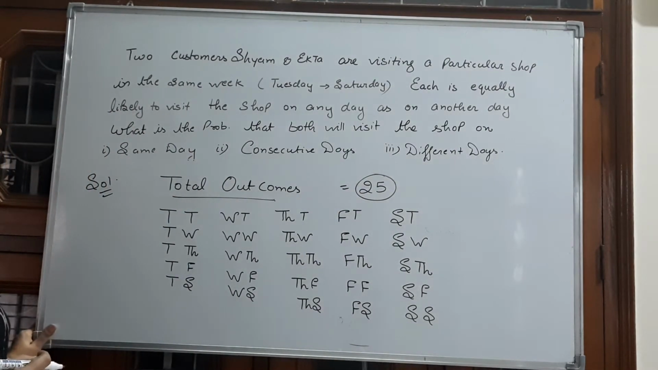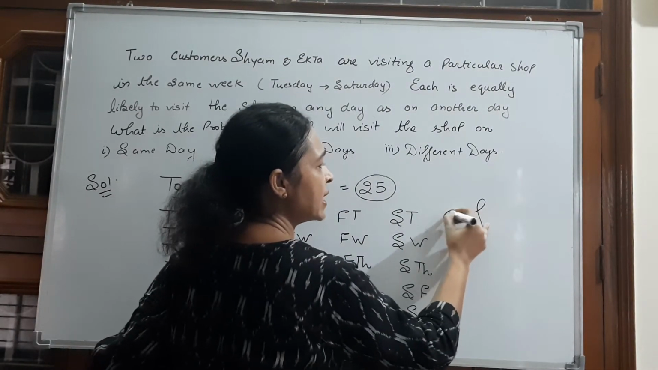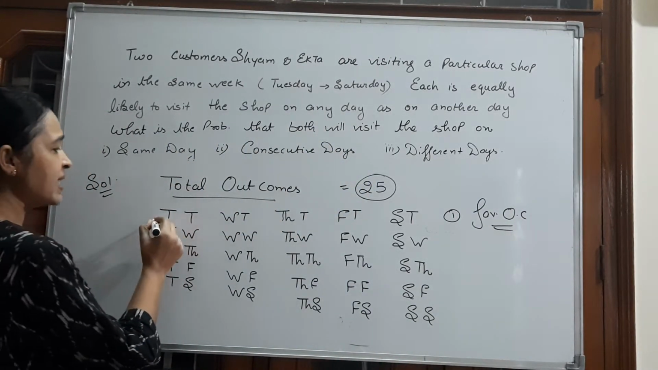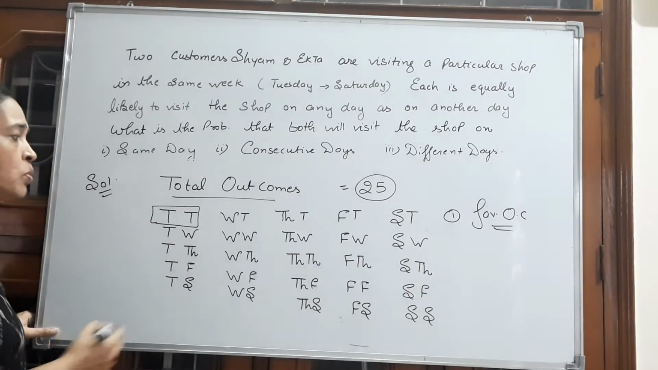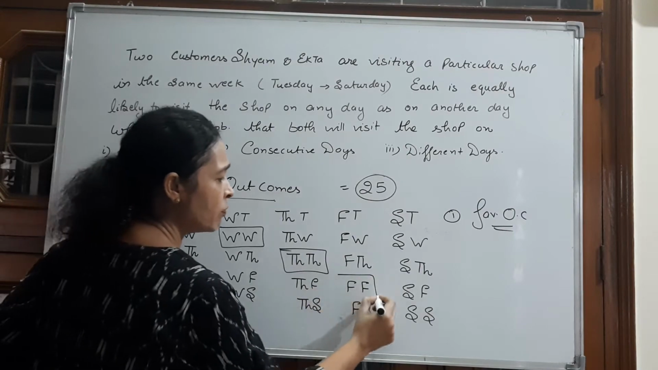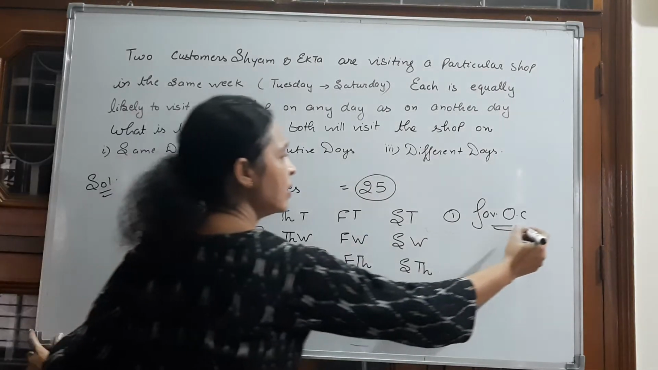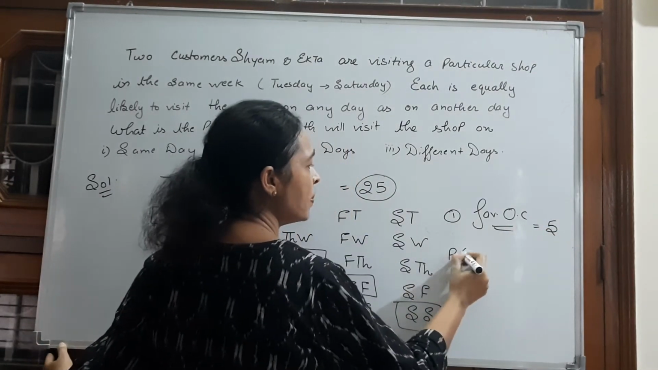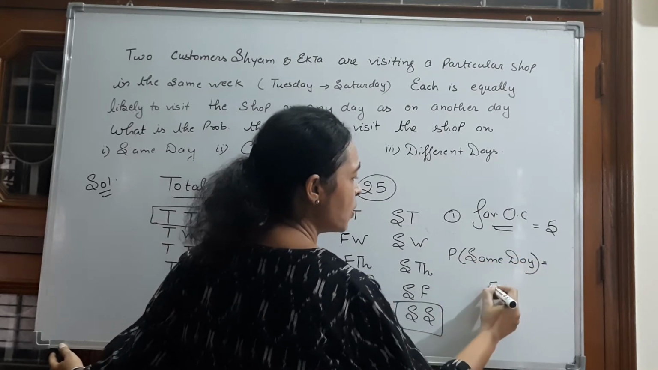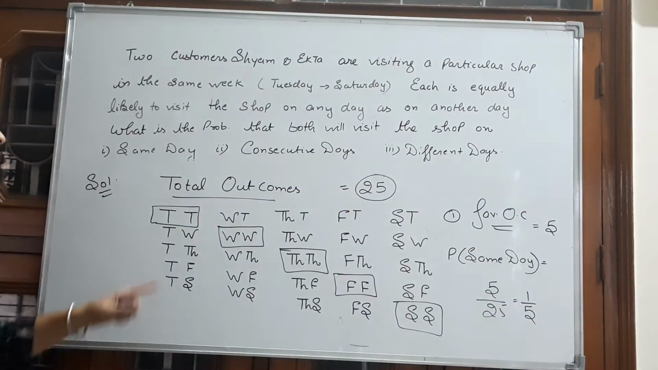Now, first case is, what will be the probability that they visit on the same day? For first case, what will be the favorable outcomes? Both visit on the same day. How many cases can we get? Both visit on Tuesday, or both visit on Wednesday, both visit on Thursday, both on Friday, or both on Saturday. How many favorable outcomes are there? There are 5 favorable outcomes. The probability of visiting the shop on the same day will be favorable outcomes upon total outcomes, that is 5 by 25, which is 1 by 5. Clear?